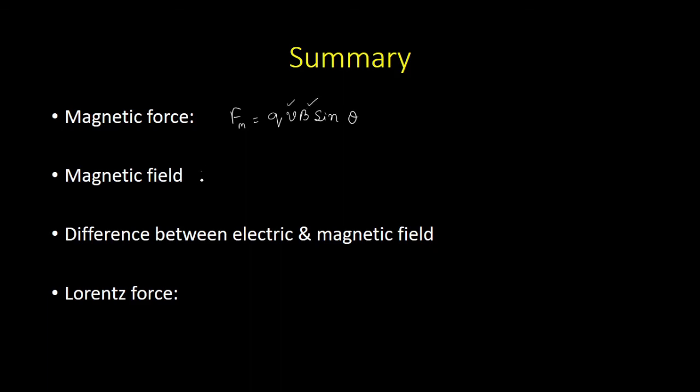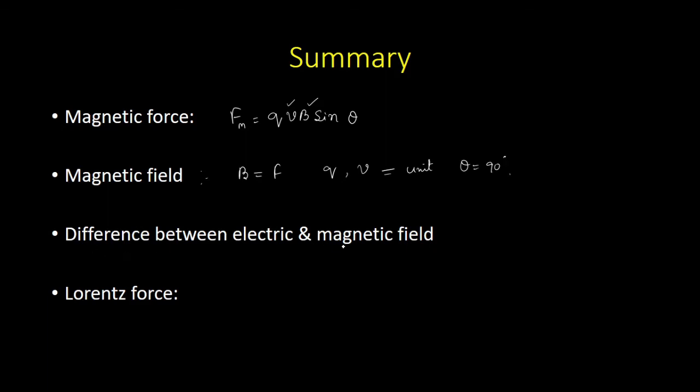And we also defined magnetic field in terms of magnetic force, and the magnetic field is numerically equal to magnetic force whenever the charge and the velocity turn out to be unity, and theta must be equal to 90 degrees.